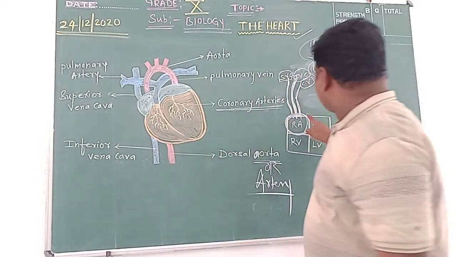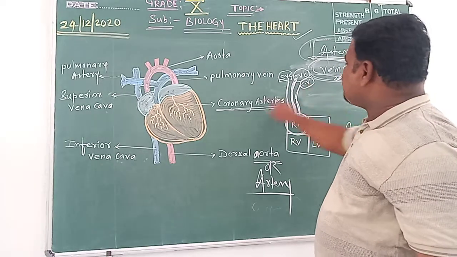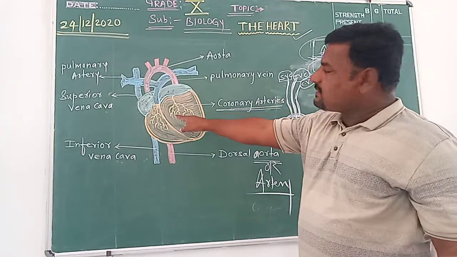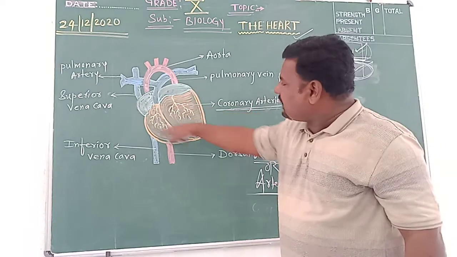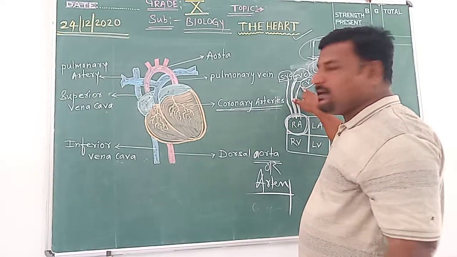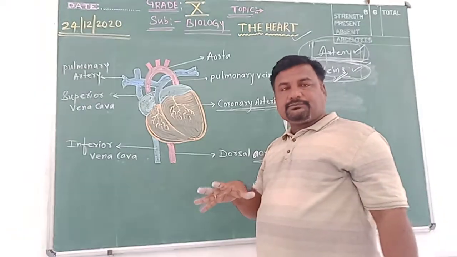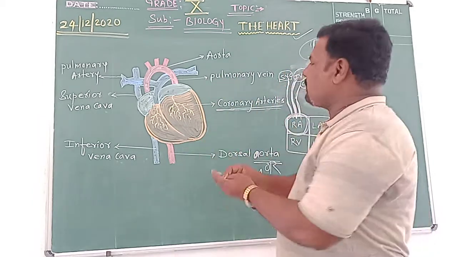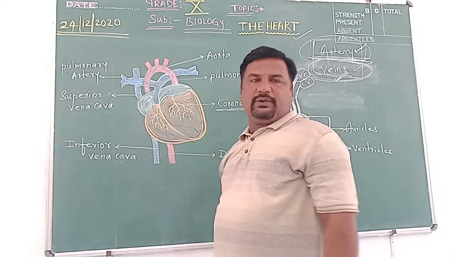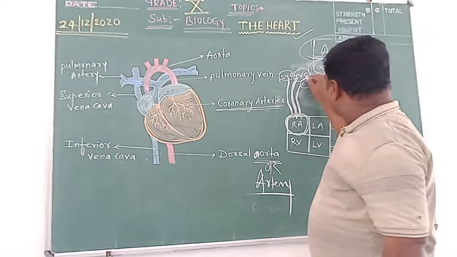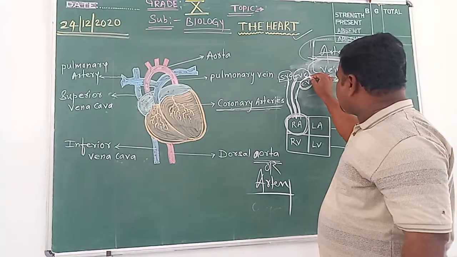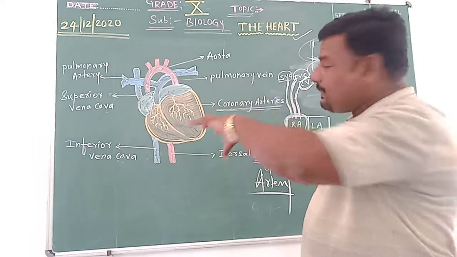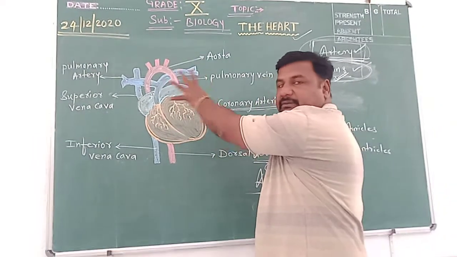And this one, coronary vein. Here coronary arteries supply oxygenated blood to the muscles of the heart, and the coronary vein collects deoxygenated blood, impure blood present in the muscles of the heart, and it is brought to this right auricle. So the coronary vein collects deoxygenated blood present only in the muscles of the heart, the cardiac muscles.